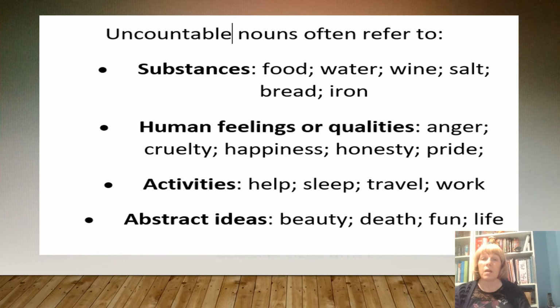So, uncountable nouns, very quickly, often refers to things that you can't count. So I often tell people about the grains of sugar. We talk about having a teaspoon of sugar. We don't count the grains of sugar. So have a quick look there at the type of uncountable nouns that we have and revise that point of grammar if you're not sure.